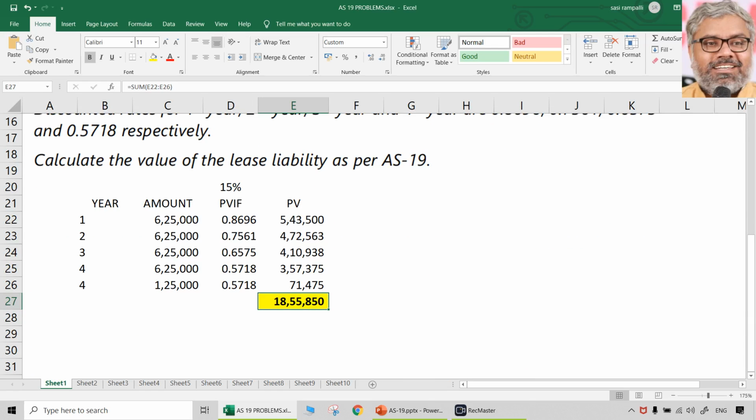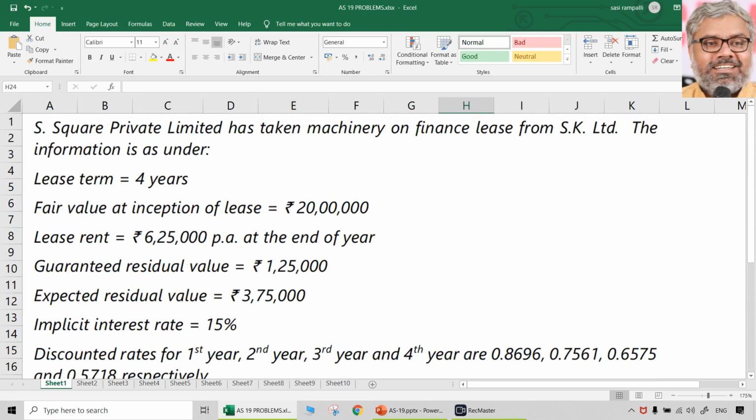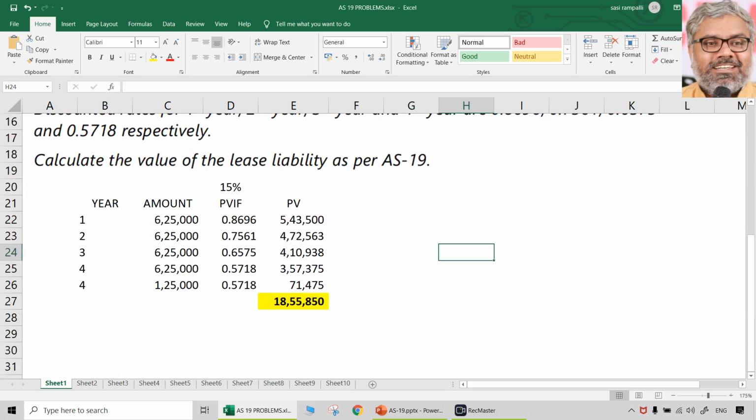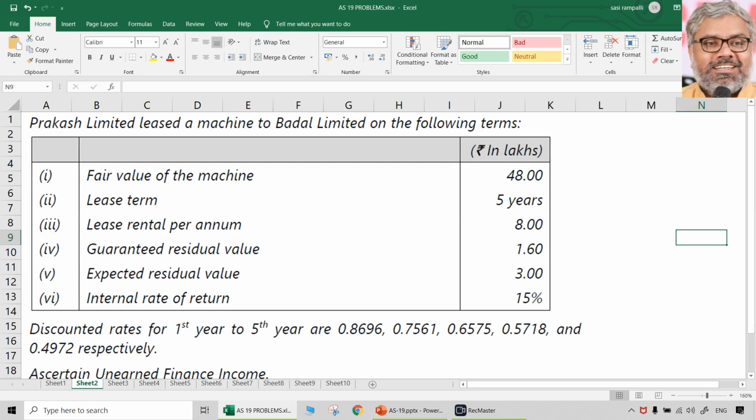That's it. That is how we have to calculate, of course, according to the question. Whatever the question asks, that only we have to calculate. In this question, he asked about the liability, which also, of course, equal to asset as well. That came out to be 18,55,850, since it is lesser than the fair value at the inception of lease. Done. That is question number 1.